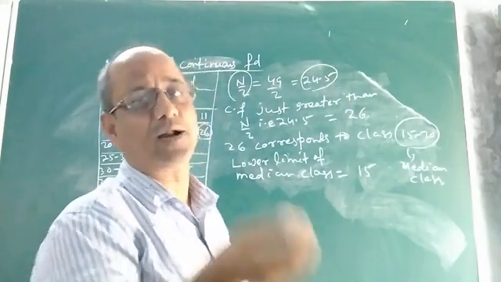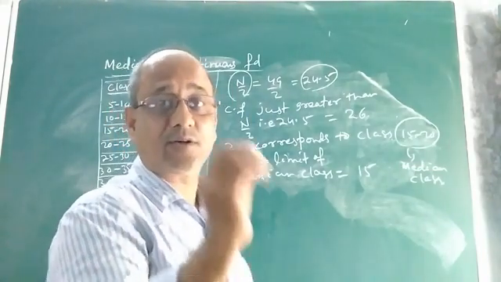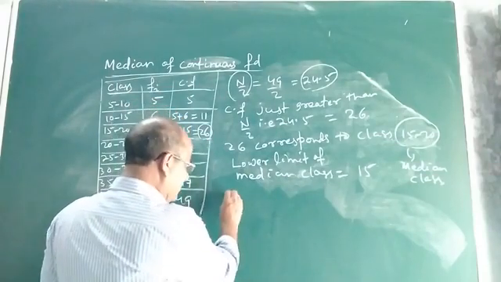What is the formula to find the median of a continuous frequency distribution? Let me tell you.